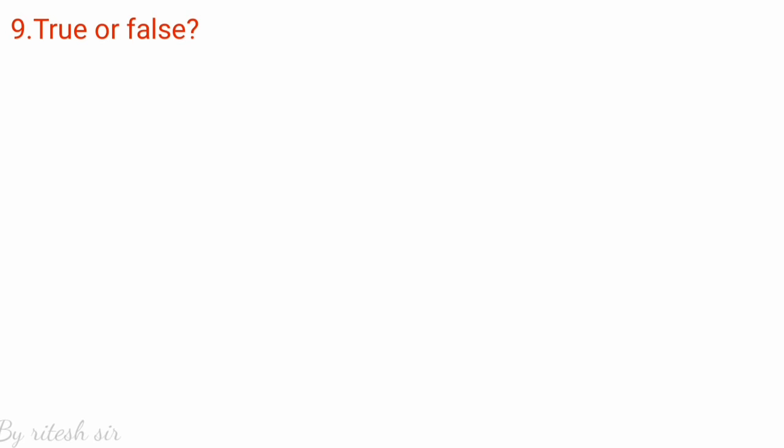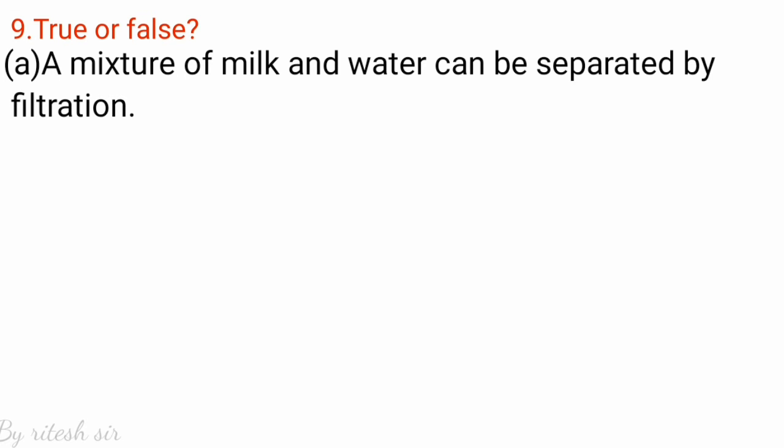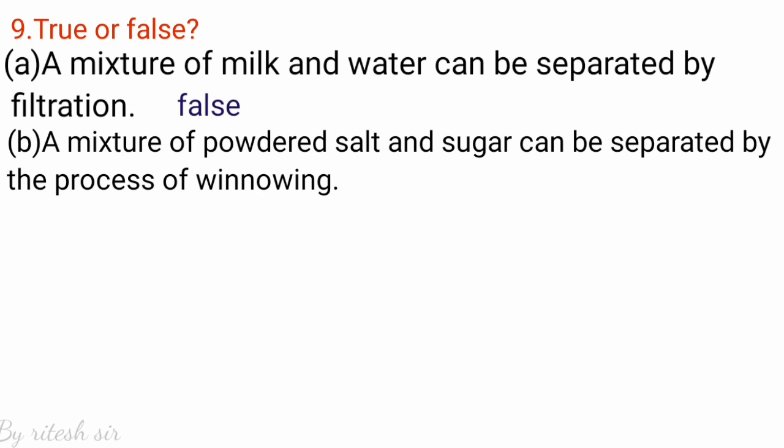Then question number 9 is your true or false. Bit A. A mixture of milk and water can be separated by filtration. It is false. Then bit B. A mixture of powdered salt and sugar can be separated by the process of winnowing. It is also false.